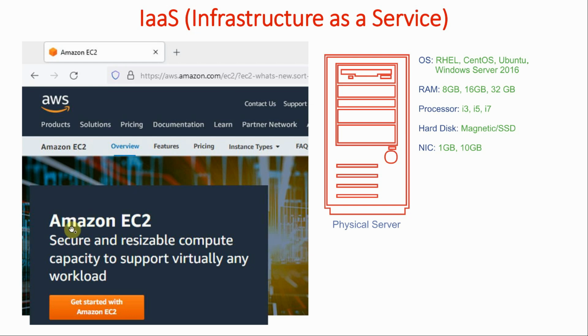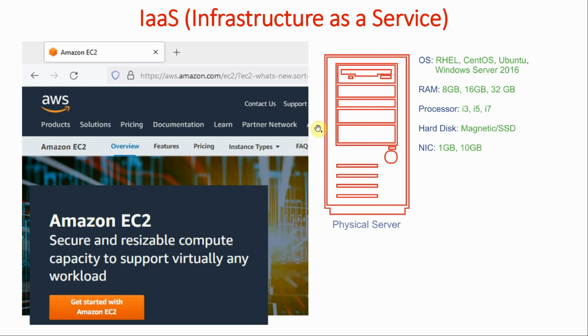In the case of AWS, we can use their Amazon EC2 service. It provides secure and resizable compute capacity to support virtually any workload. That means if you have a normal workload, then you can use their normal instances. Whatever your requirements are, they provide you hundreds of different options, and it hardly takes minutes to provision the server. In the case of physical servers, it can take weeks, even months, from the moment we decide that we need a server to the moment we get it. But in the case of cloud, within minutes you can launch your server.